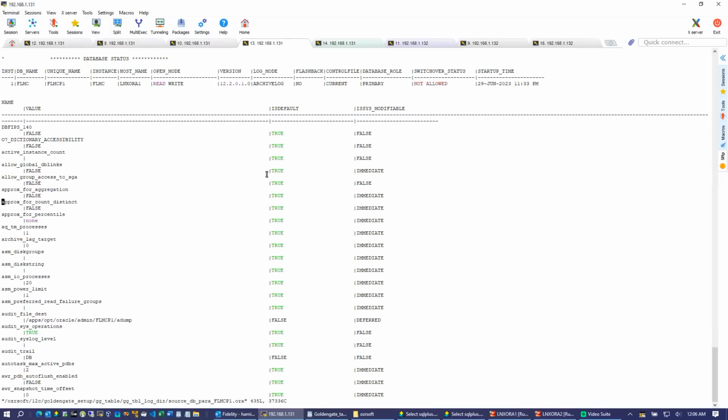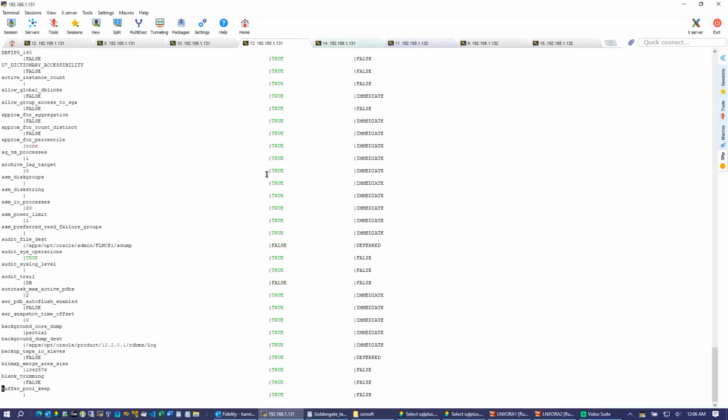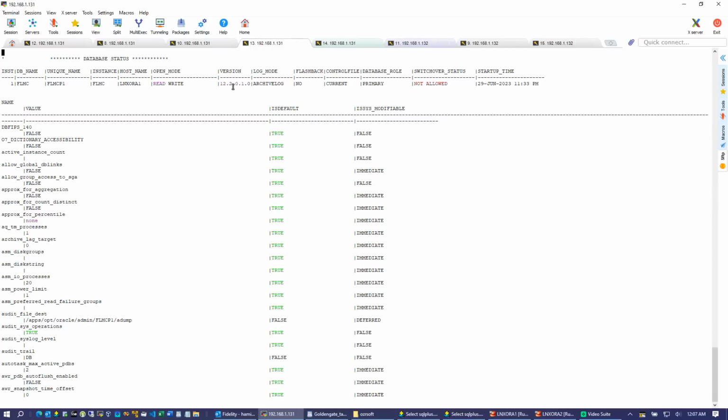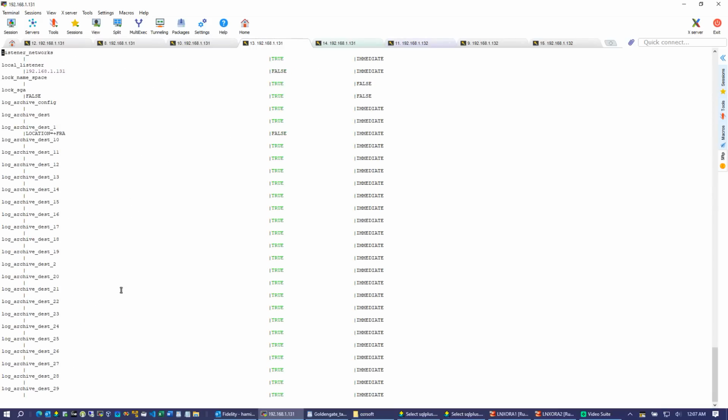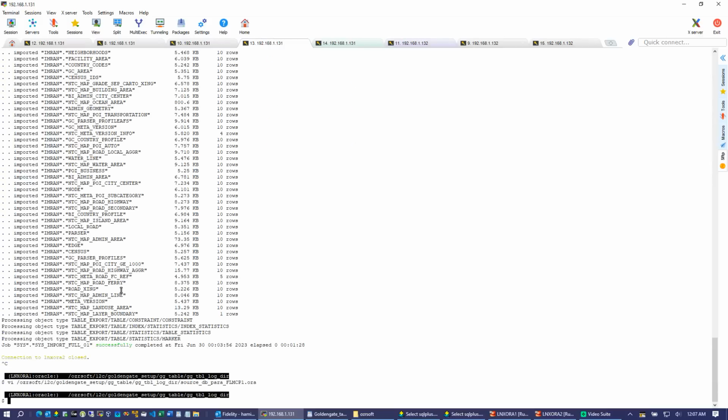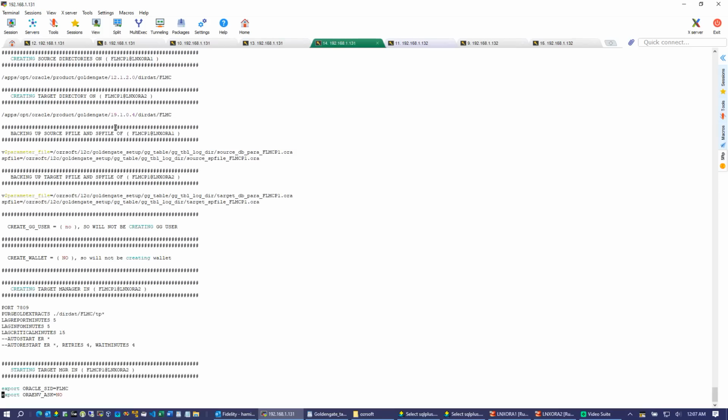The format got messed up, but this is the 12C parameter file backup. And this is the 12C SP file backup.